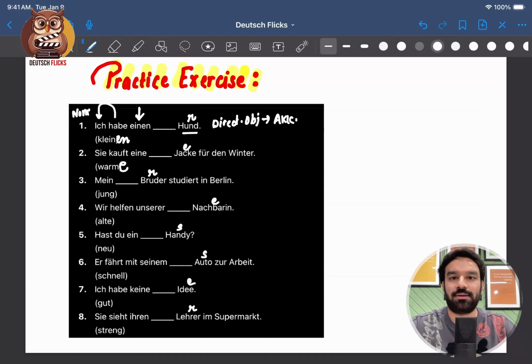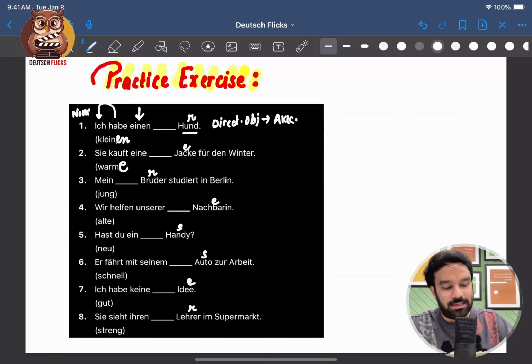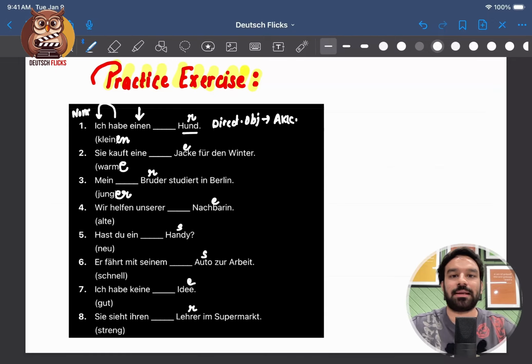Nummer 3. Mein junger Bruder studiert in Berlin. And we have jung. So my young brother studies in Berlin. Clearly this is nominative case because this is the subject. My brother is the subject. So adjective ending will be er. Mein junger Bruder studiert in Berlin.